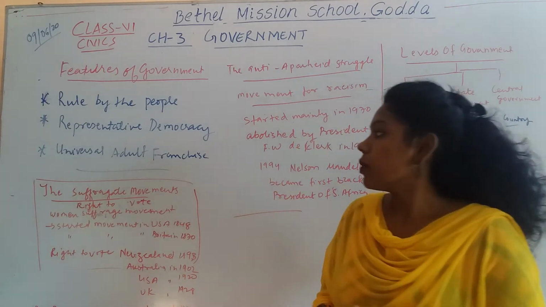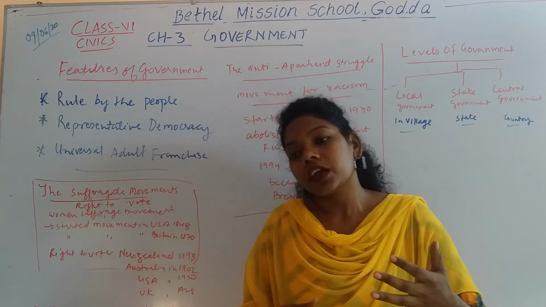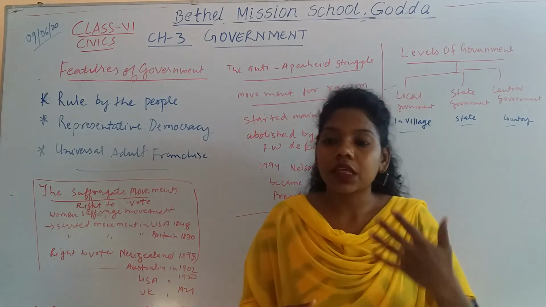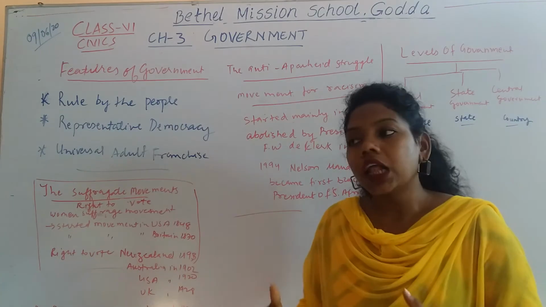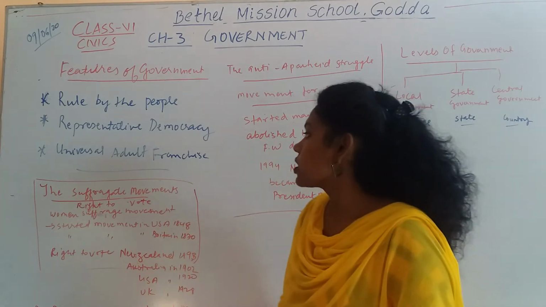So all the adults above 18 years have the right to vote, whether they belong to a minor or a major population, whether they are poor or backward, all the adults have the right to vote. So that is what we call the universal adult franchise.